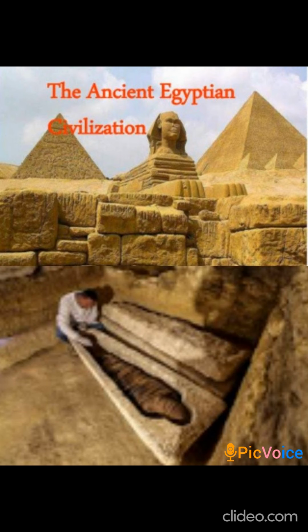Armies were dispatched to distant lands to fetch gold, silver, timber and precious stones, and huge tombs known as pyramids were built by these kings. The bodies of the kings, when they died, were preserved and buried in these pyramids.